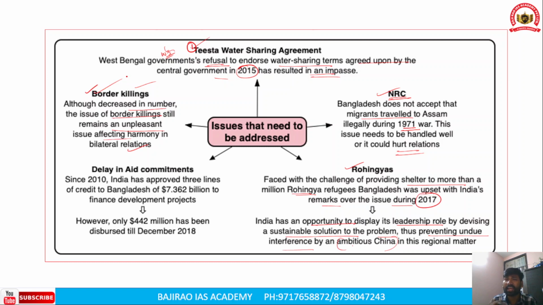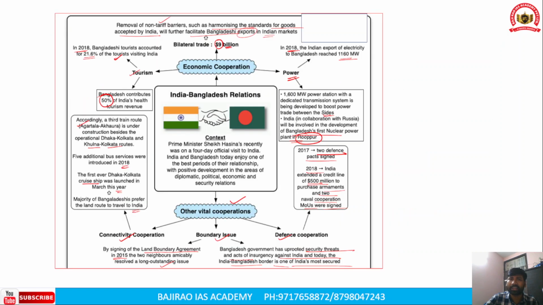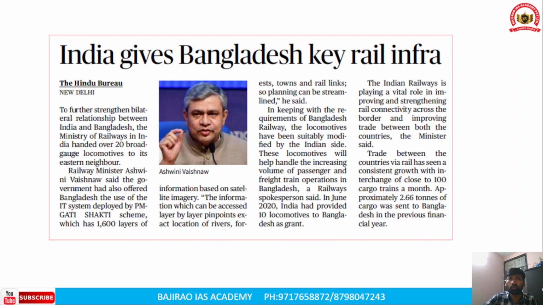That will prevent undue interference by an ambitious China in regional matters. These are all the issues that have been affecting the bilateral ties between these two countries. India has also been providing Bangladesh key rail infrastructure. India has handed over 20 broad gauge locomotives to cater to the needs of the Bangladeshi population.